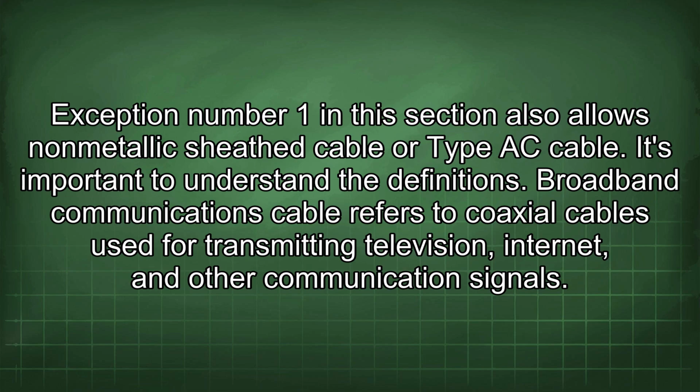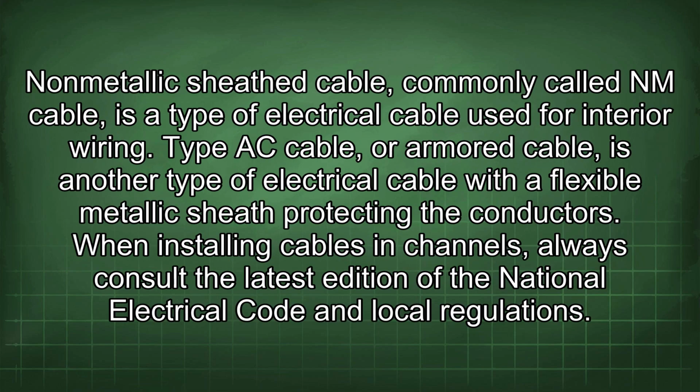It's important to understand the definitions. Broadband communications cable refers to coaxial cables used for transmitting television, internet, and other communication signals. Non-metallic sheath cable, commonly called NM cable, is a type of electrical cable used for interior wiring. Type AC cable, or armored cable, is another type of electrical cable with a flexible metallic sheath protecting the conductors.